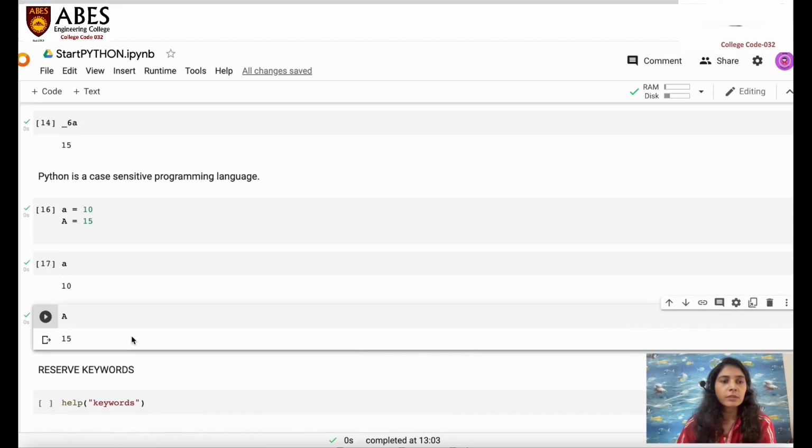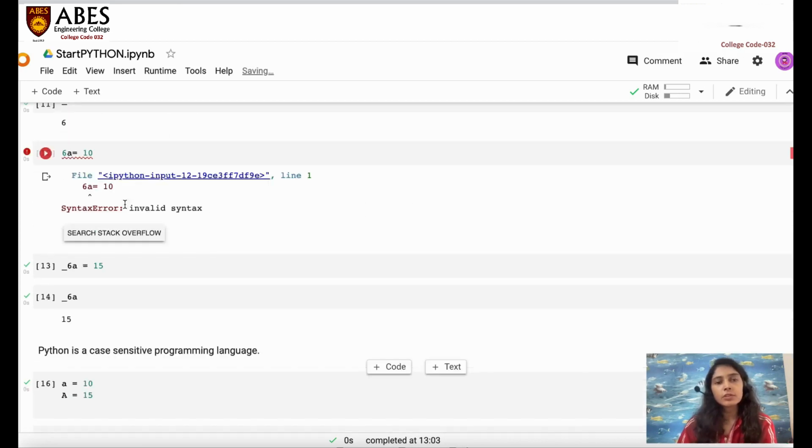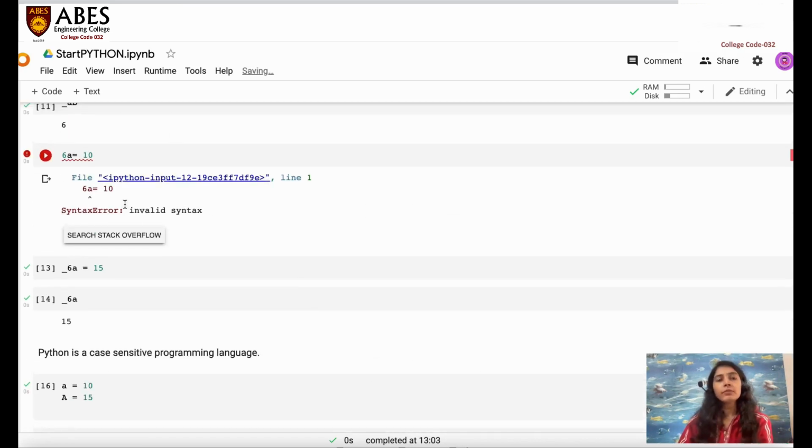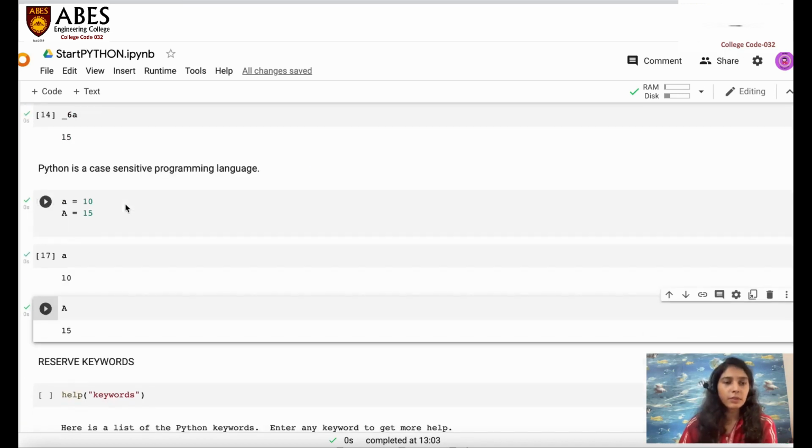Okay, so I think you can understand the basic knowledge of being case sensitive. It is a feature of Python: it is case sensitive. Another feature of Python is that it is platform independent, or you can say cross platform, and it is easy to understand and easy to learn. So these are the features. We have some other features also, we'll study them meanwhile.